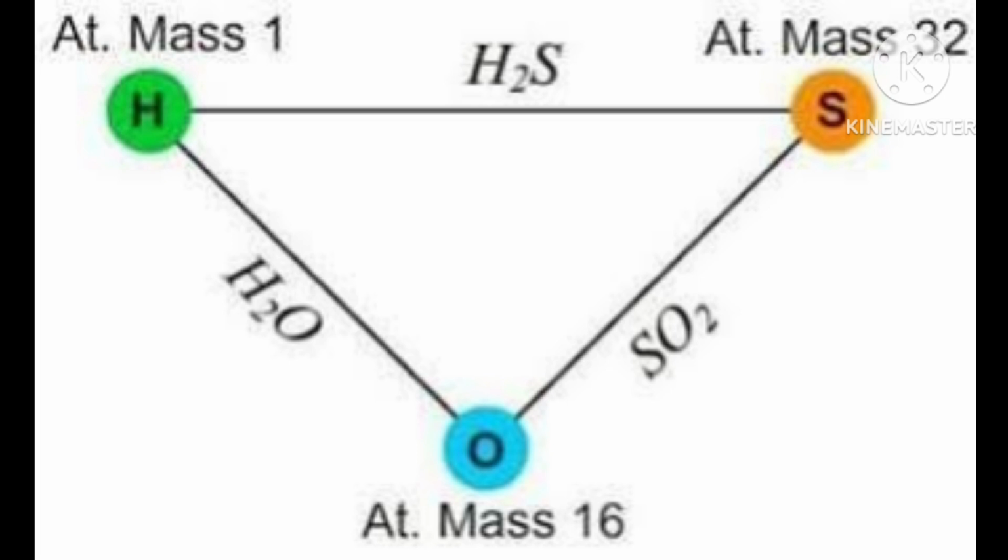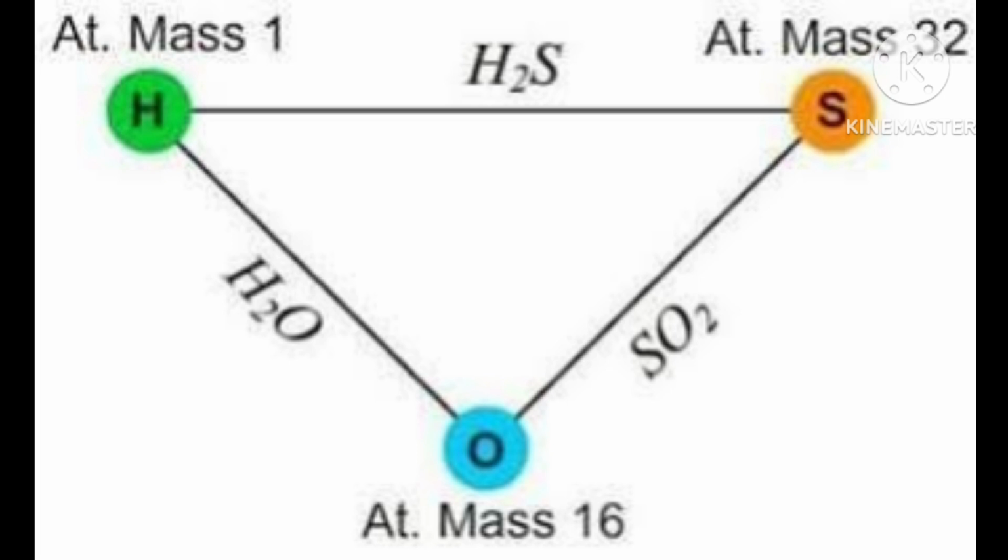So 1 A.M.U. is equal to 1.6606 into 10 to the power minus 24 gram.